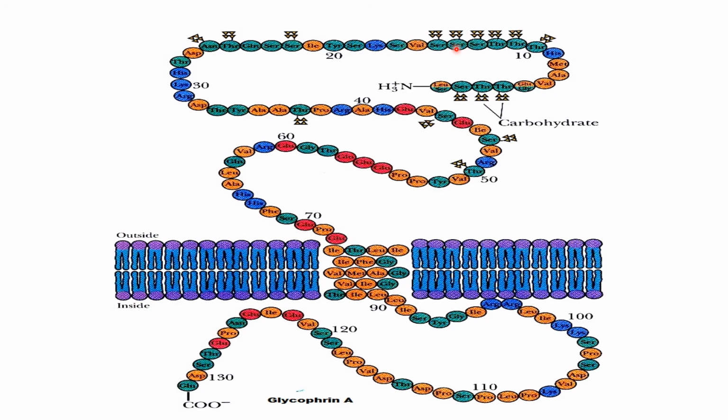So mostly these oligosaccharides attach to the protein part by its serine residue. As I told you, this glycophorin has a high content of sialic acid. The presence of sialic acid, and this glycophorin is present on the red blood cell membrane, gives a very hydrophilic charge coat to the RBC. This is the significance of the glycophorin, which is mainly present on the surface of the red blood cell.